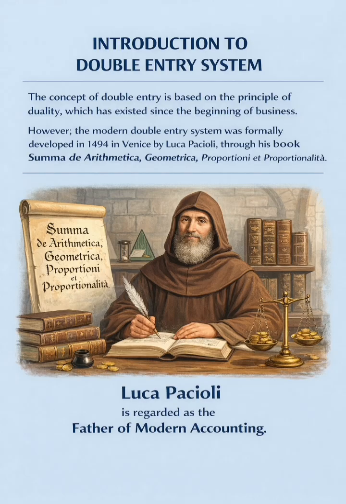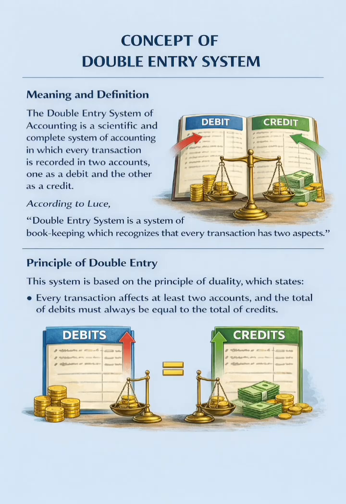Luca Pacioli is regarded as the father of modern accounting. Concept of double entry system. Meaning and definition. The double entry system of accounting is a scientific and complete system of accounting in which every transaction is recorded into accounts, one as a debit and the other as a credit. According to Luce, double entry system is a system of bookkeeping which recognizes that every transaction has two aspects.